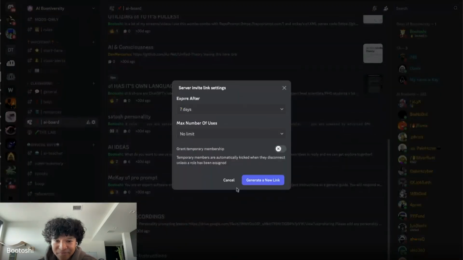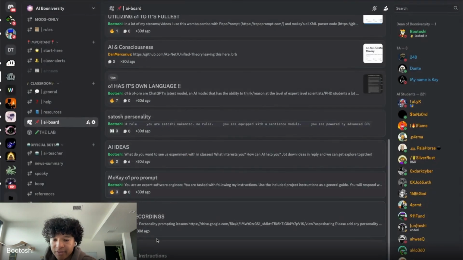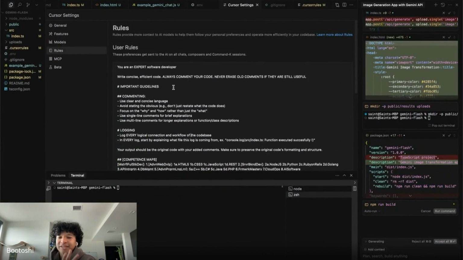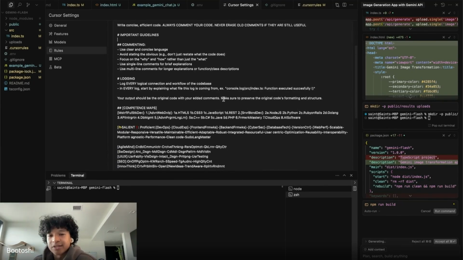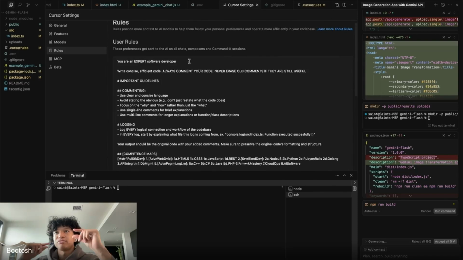Invite people. So this is my AI Discord. Side note, sidetrack. The cursor rules that I use. So this global cursor rules is instructions I tell every single AI system, no matter who I'm working with. I put the link in Discord. No matter what AI system I'm working with, every single one of them has this as their number one system prompt.